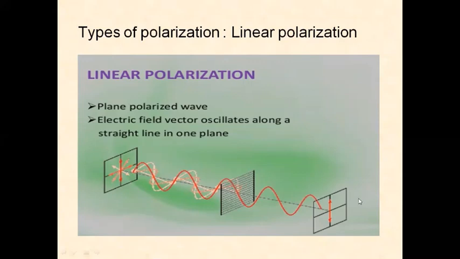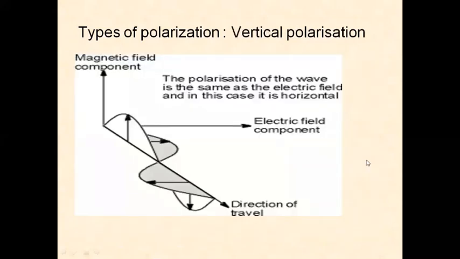When the antenna is placed vertically, vertical waves are passing through it, and there is a vertical movement of the electric field. So the direction of propagation is always perpendicular to the direction of both the electric and magnetic fields.